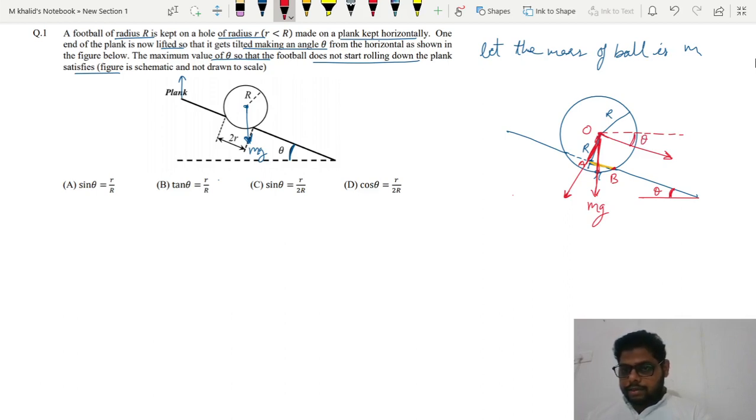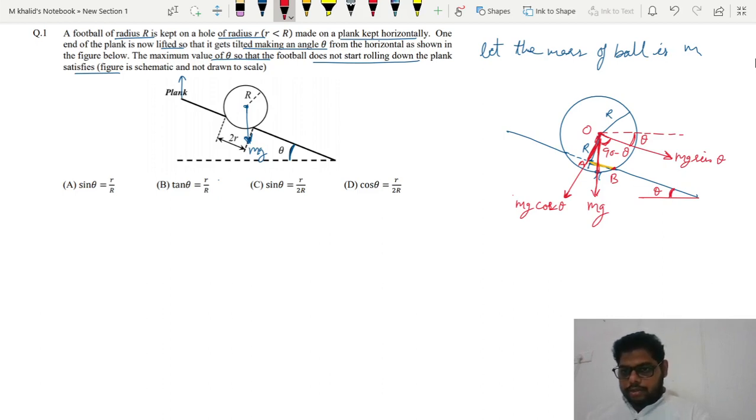And if this is theta, this becomes 90 minus theta. So the component which is parallel to the plank will become mg cos(90 minus theta), or simply mg sin theta. This component becomes mg sin theta, and obviously the other component will become mg cos theta. Now we can say there are two forces acting on the football, one is mg sin theta, another one is mg cos theta.